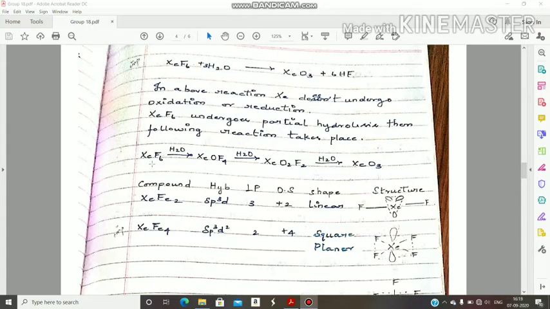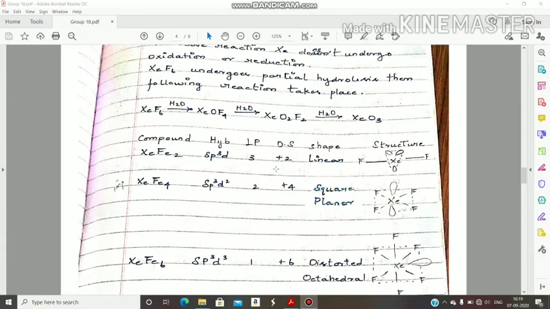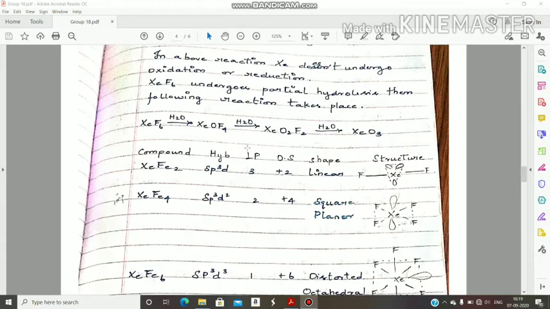That means when XeF6 reacts with 3 moles of water, we finally get XeO3. So this is the overall reaction, and these are the individual reactions. Next, here you have to remember the reactions as for 15th group, 16th group and 17th group elements.